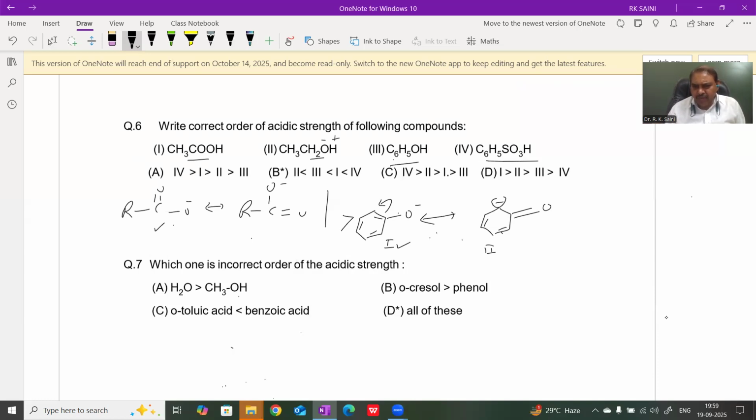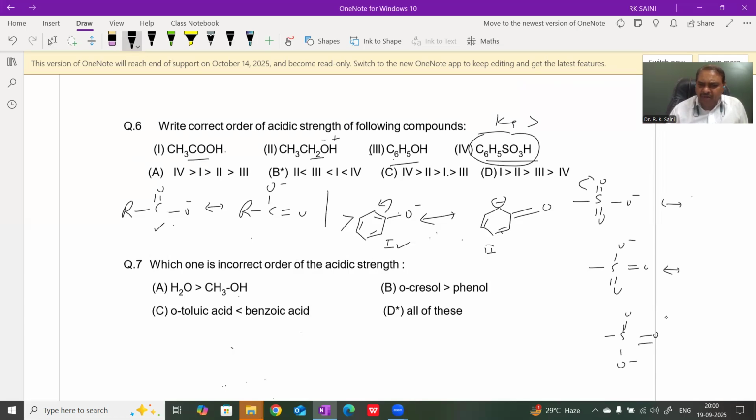In the case of sulfonic acid, the sulfonate ion has three resonating structures, and in all resonating structures the negative charge is delocalized on the oxygen. We know that oxygen is a more electronegative element, therefore the negative charge is more stable. Therefore the sulfonate ion is most stable, and sulfonic acid is most acidic. The K of sulfonic acid is much greater than the K of carboxylic acid as well as phenol. Its K is nearly more than 1.